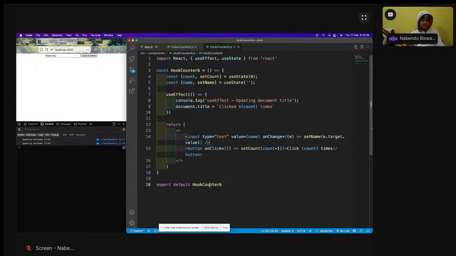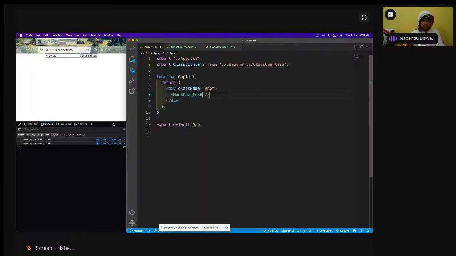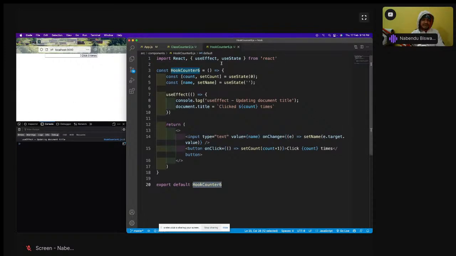Okay, so I will go to this hook counter, save it, and let me refresh it. useEffect ran by default in the componentDidMount way, and again I will click, it will update, but I will do it here also and it will update.